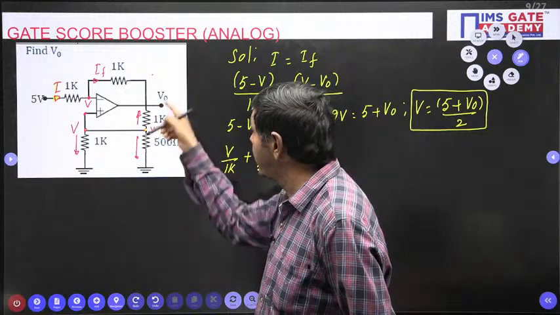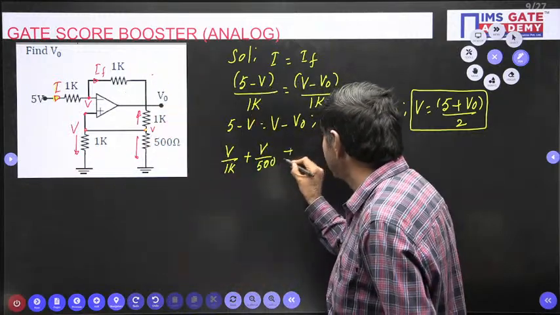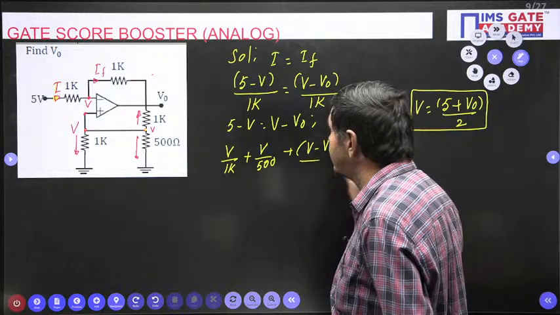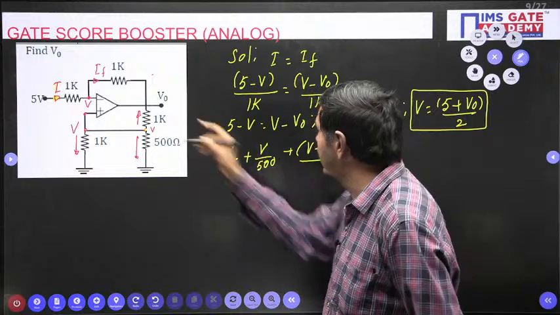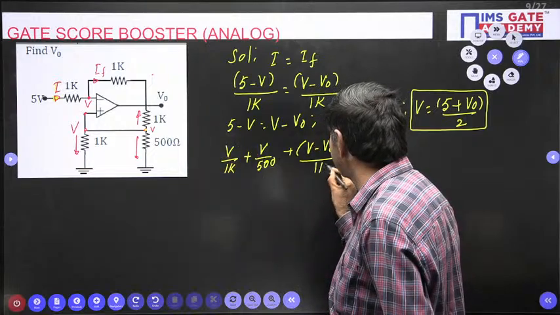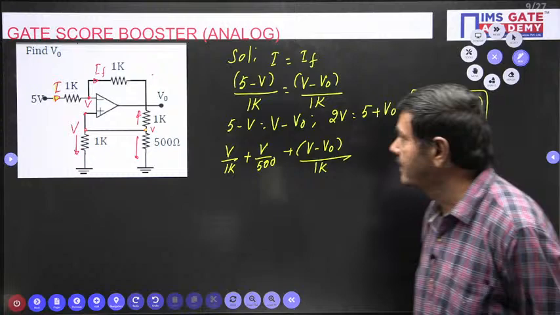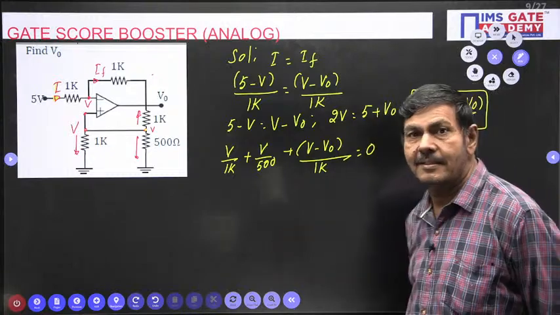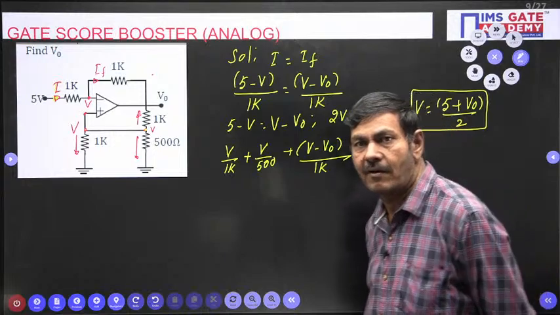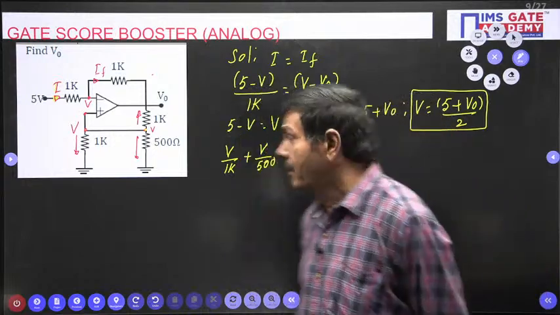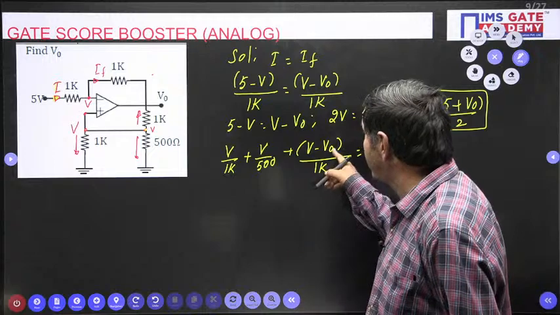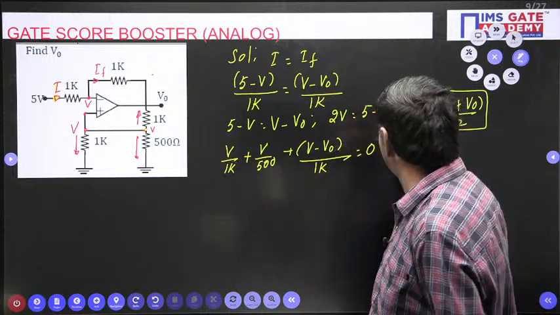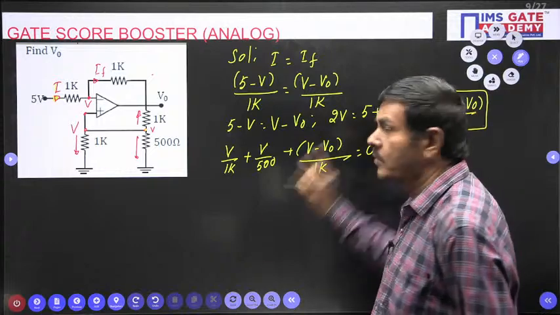Top means V minus V naught, divided by 1K. This is equal to 0. Summation of all the currents equals 0. But our aim is to find V naught. Main aim is V naught only. Wherever you got the V, there you can put directly 5 plus V naught by 2 now.